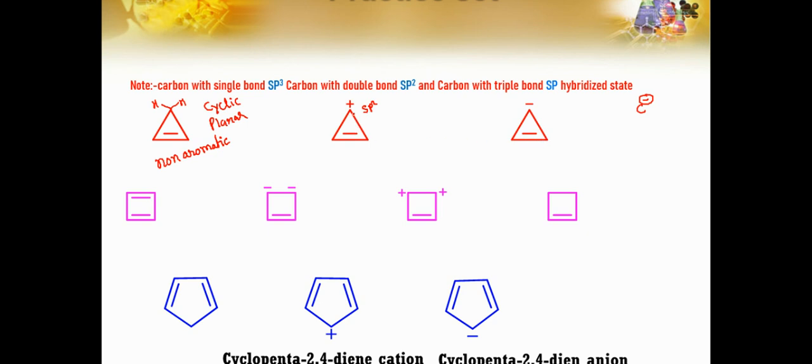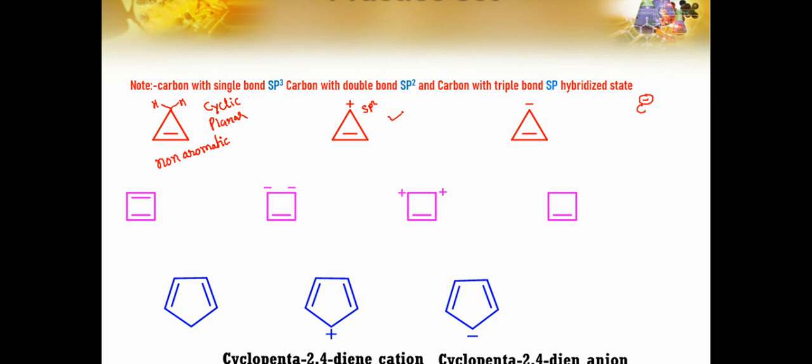In that case, if it is sp2, sp2, sp2, or if it has the positive charge, there is an empty p orbital, so there is a chance of delocalization. But if you are not able to understand that, just remember it as a trick, whether it has positive or negative charge. I'm not telling you this is the correct one, but in order to remind yourself, you will never feel this trick is wrong. So consider it sp2, sp2, sp2.